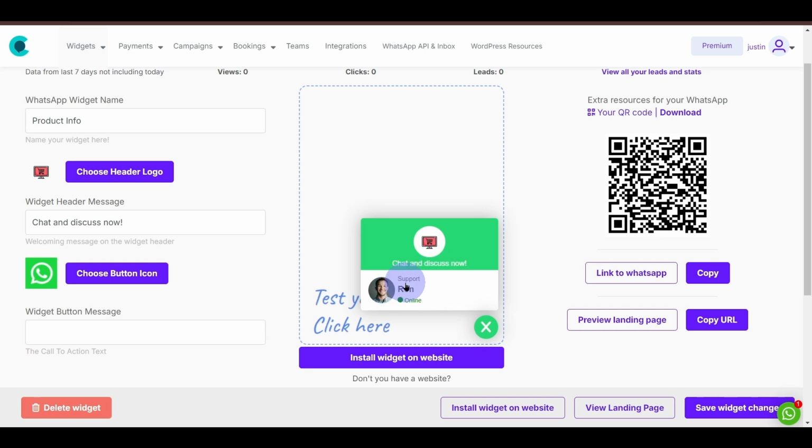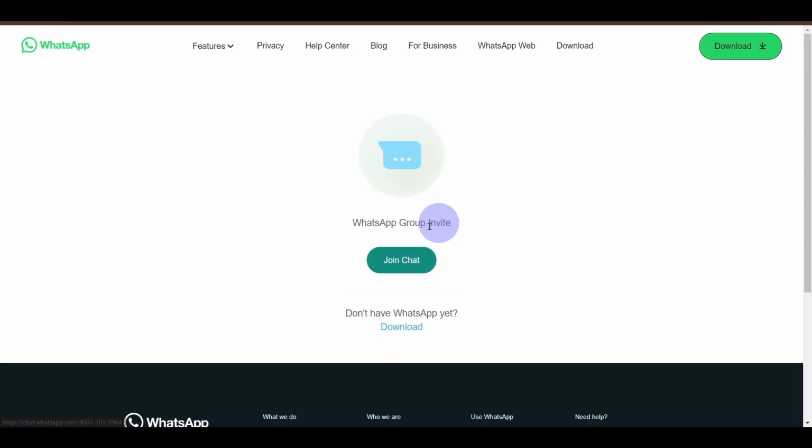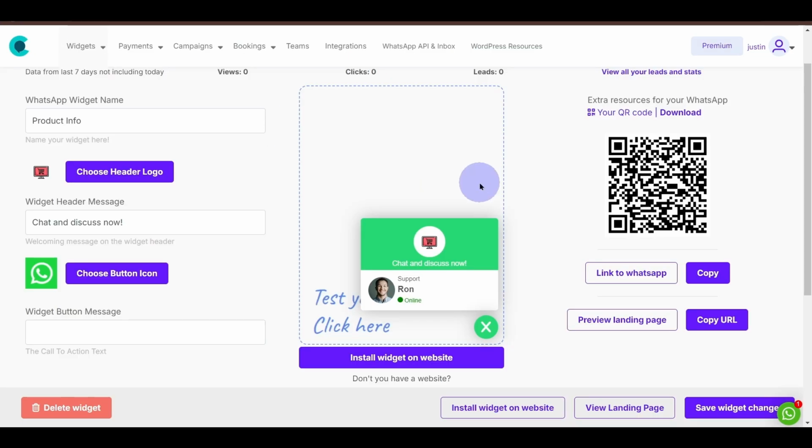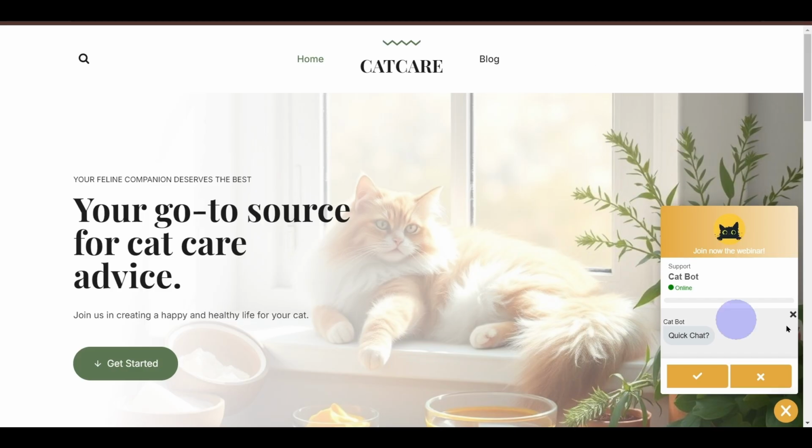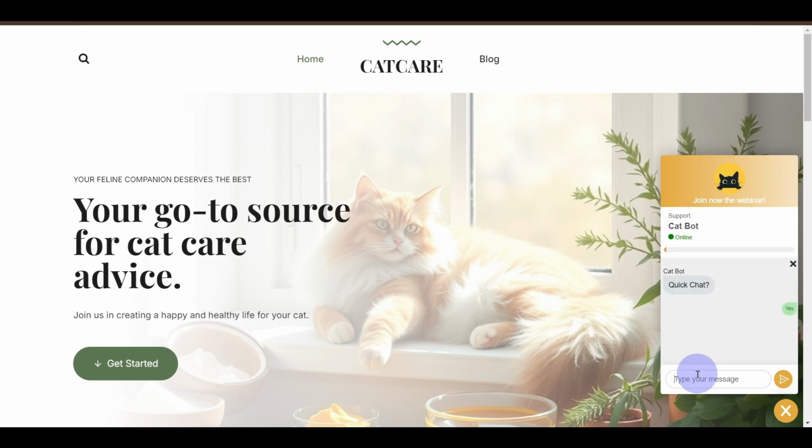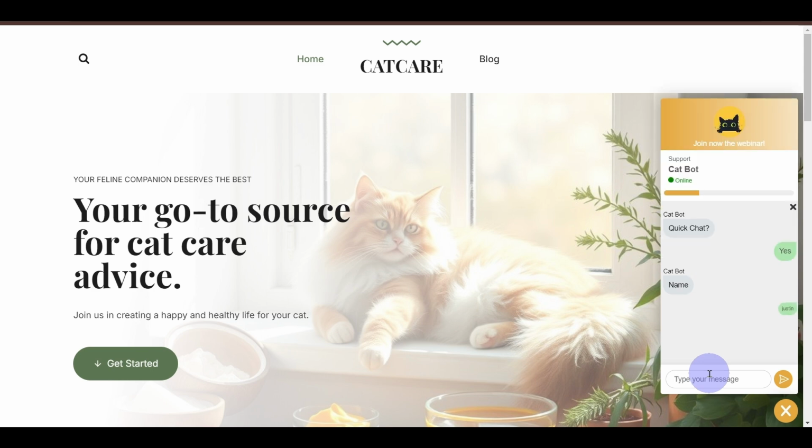But clicking on this will lead us directly to WhatsApp, because that's how we had set it up, right? But we can, of course, create a lead capture. So we can ask for the name, like I've done in this form over here. So quick chat, right? Then we can ask them for the name. So I'll just add in Justin. Okay. Then it's going to ask another question.